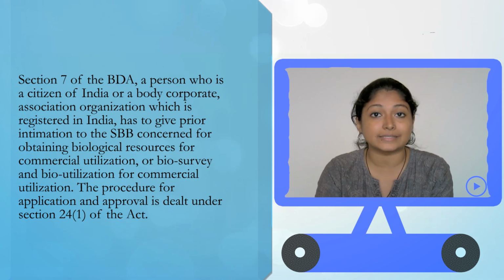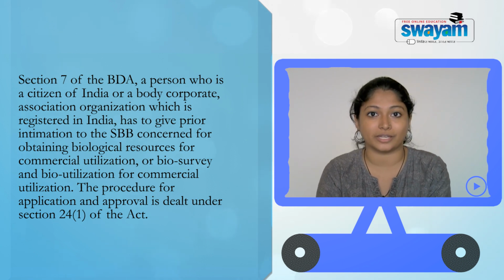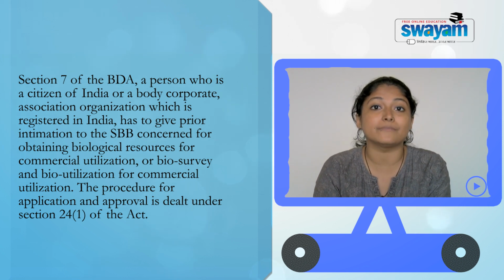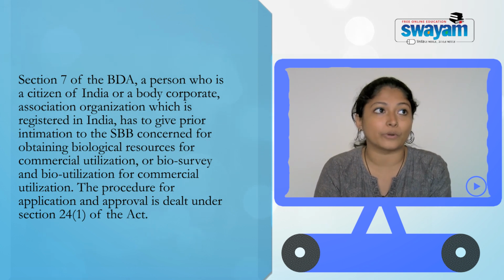Now that is relating to your access. We talked about the concept of access and benefit sharing. Now how does benefit sharing come into the picture, what are the mutually agreed terms, and who is the appropriate body giving the consent?